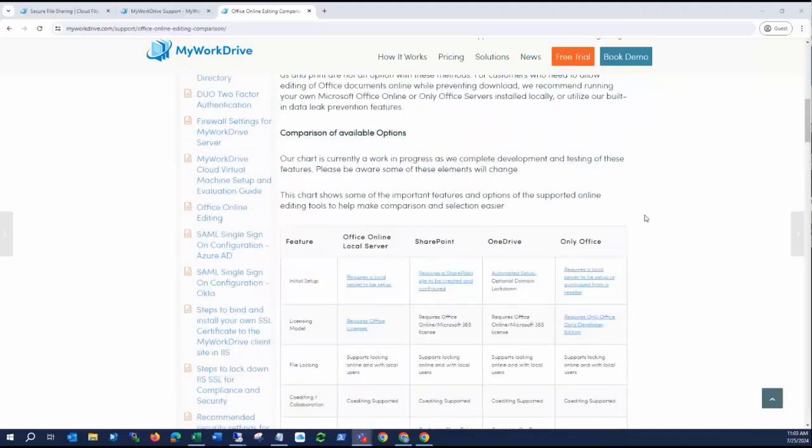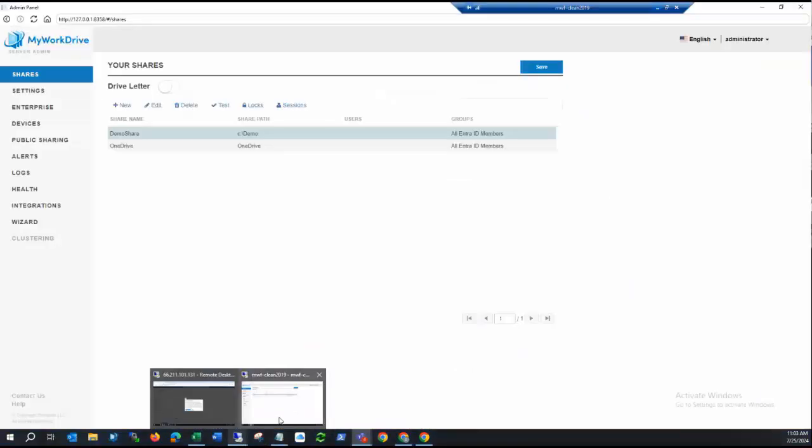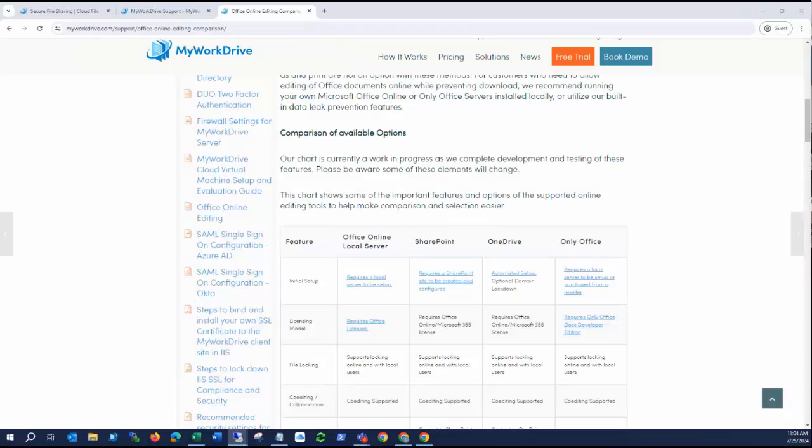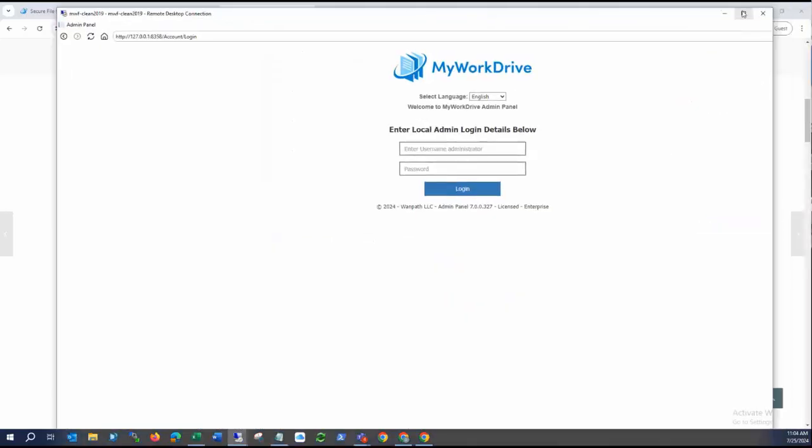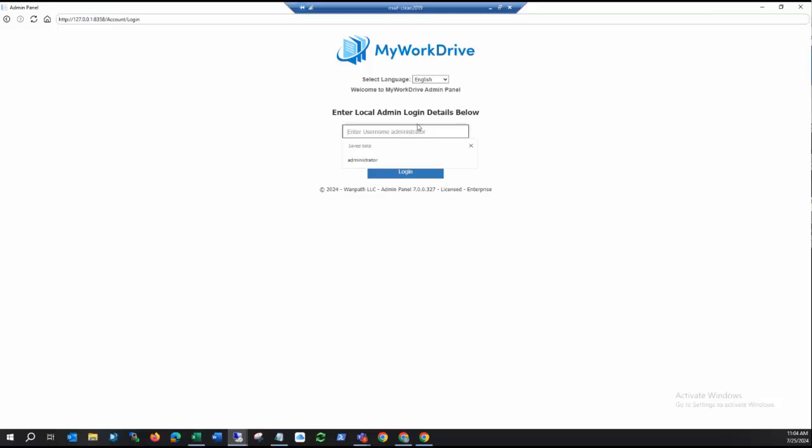There's a separate article just for setting up the SharePoint site, and there are permissions that are required. We do have a number of customers doing that when they have a high security scenario. The default option is OneDrive. You can use the MyWorkDrive app registration that already exists. You just approve that, and it just works out of the box. I'm going to go ahead and bring that up on a server, just to show what it looks like from an admin panel perspective.